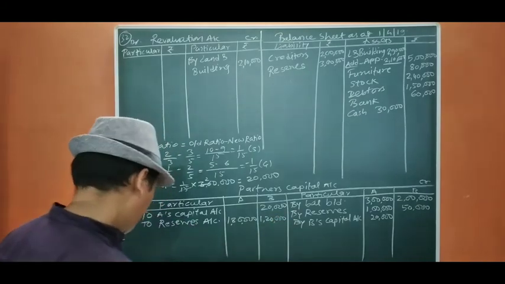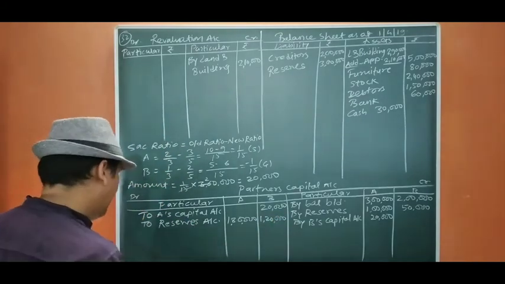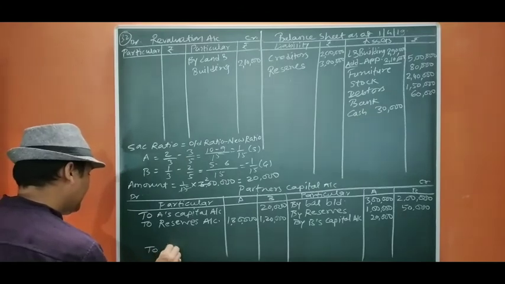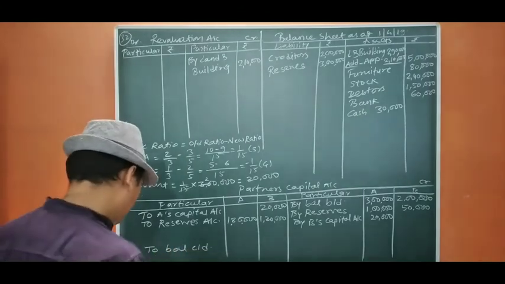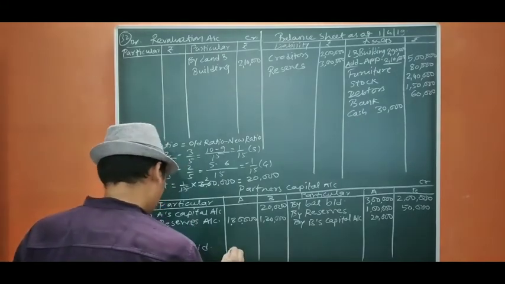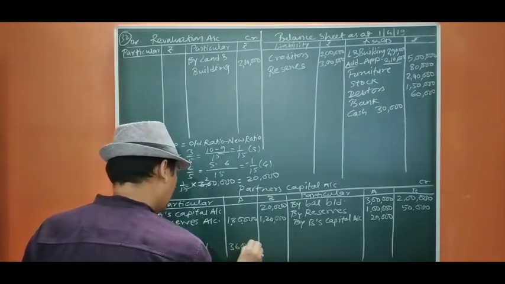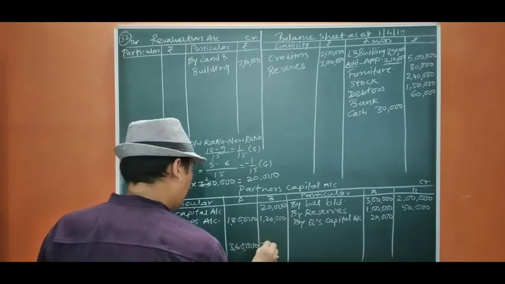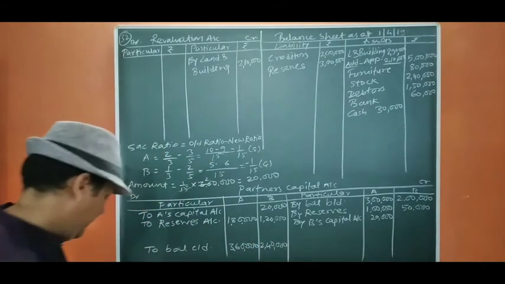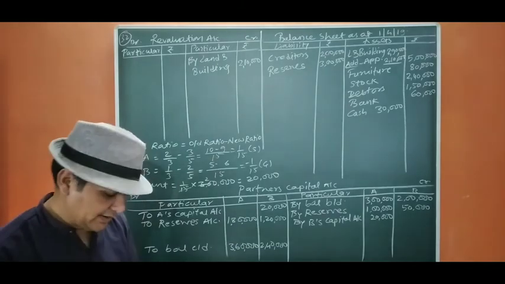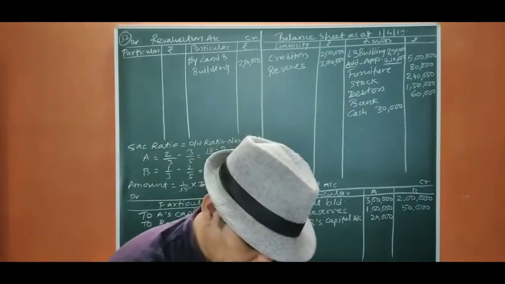Now the next thing is capital balance. New capital balance is given as 6 lakh. It will be distributed in 3:2. So 12 fives are 60, 12 threes are 36, 3 lakh 60,000 and 2 lakh 40,000. Okay, and this is the end of the question.